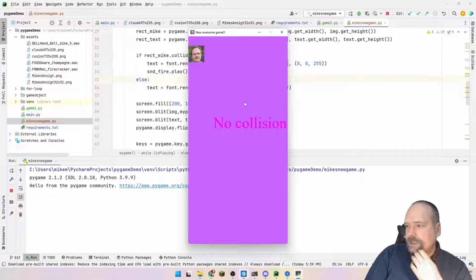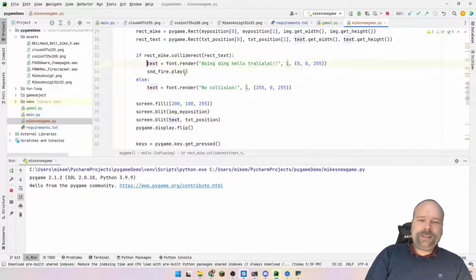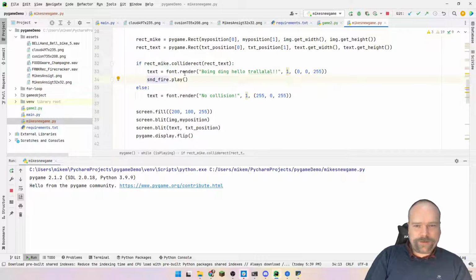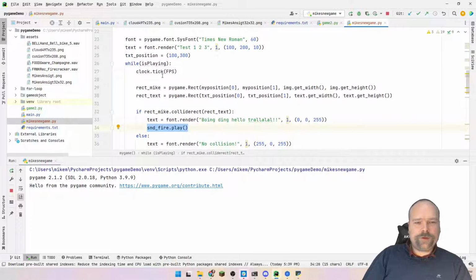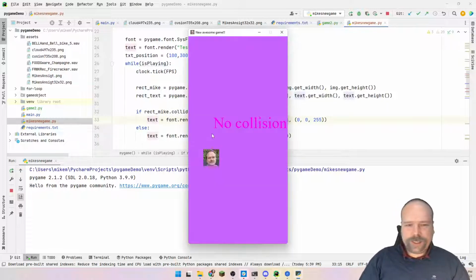So no collision, you can see that with the beautiful font in the middle. Then I go down here. And then, yeah, it's going to... Boing, ding, ding. It's because it's going to be played a lot. So what we can see, it actually works. That's because we're playing the sound 60 times per second, and that's, of course, not very good. Of course, we could have made a Boolean to check if we collided or not, and then we could have played the sound only the first time when we start the collision.